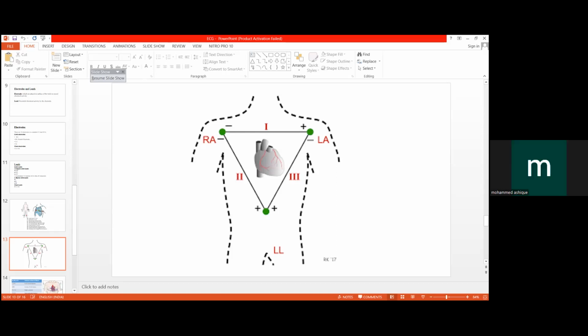And lead 3. Lead 3 connects left arm with the left leg. Again, the first rule applies here. Above, downward. So the positive pole is in the left leg. Any doubts in this?